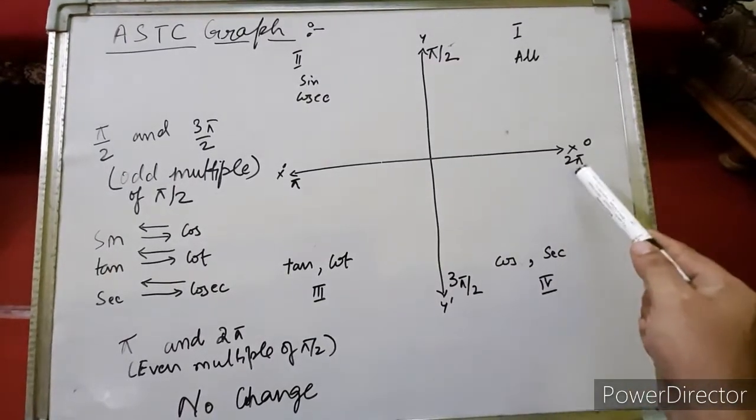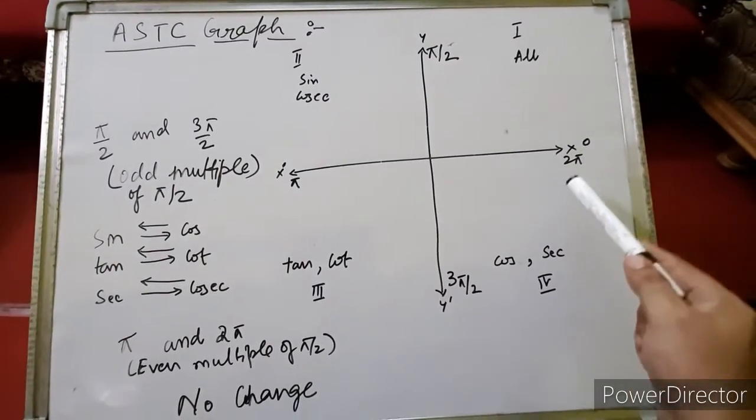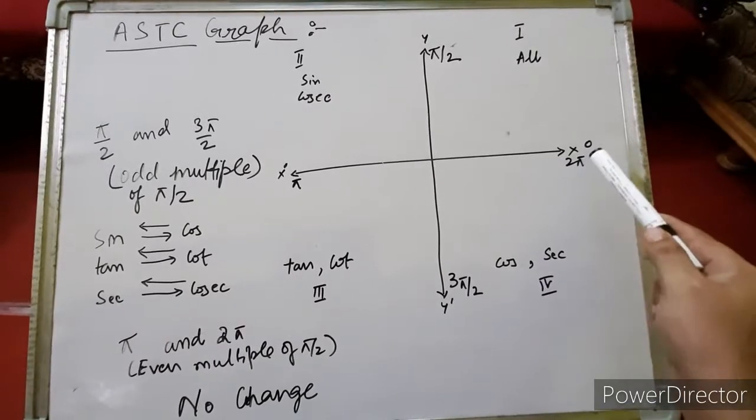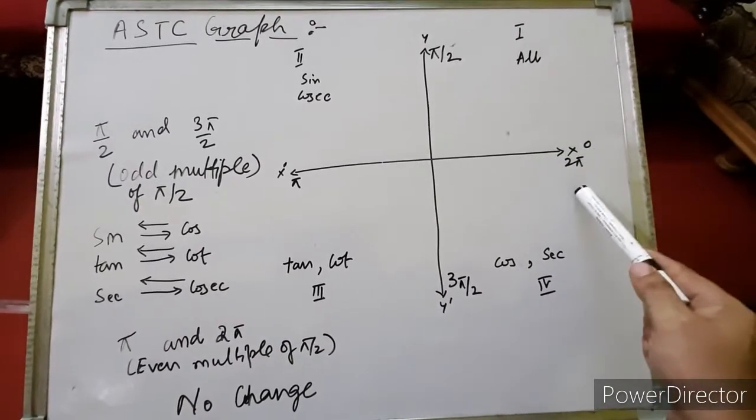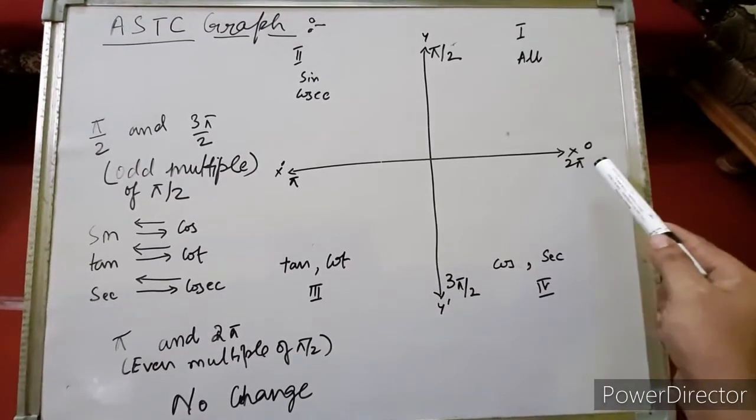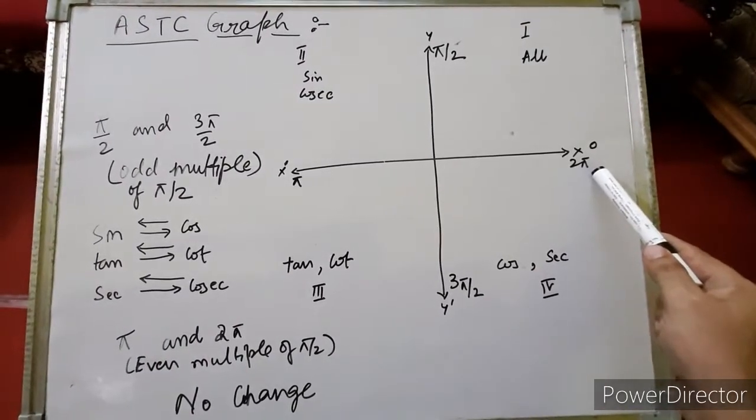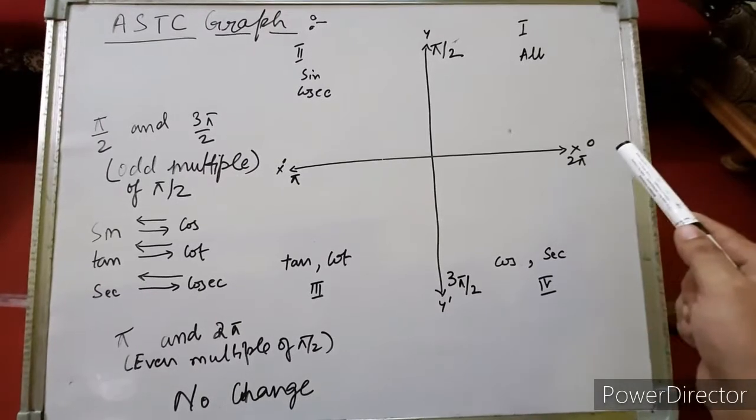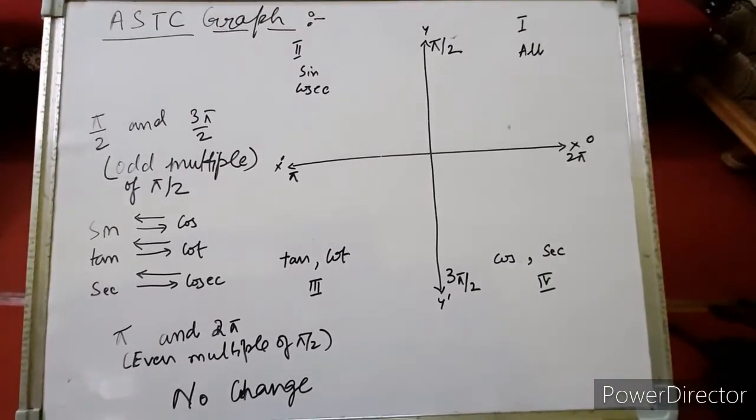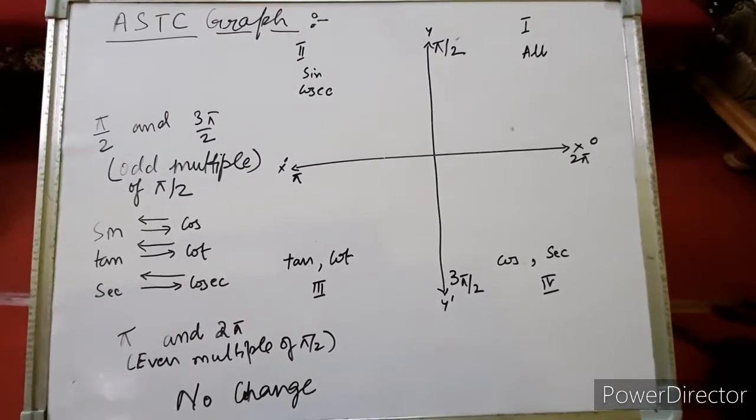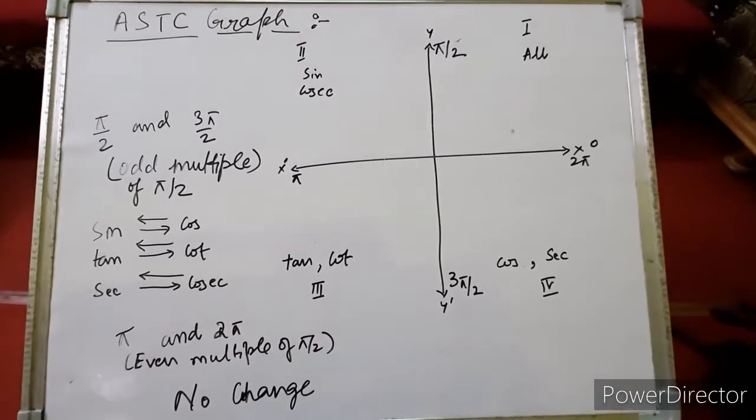Now you can see that 2 pi and 0 are at the same position. That means whatever the value of the trigonometrical ratio at 0, that is the same value of the trigonometrical ratio at 2 pi. Right. That means 2 pi is the same angle as 0. And sin 0 and sin 2 pi both will be the same. Cos 0 and cos 2 pi both will be the same. Right, children?